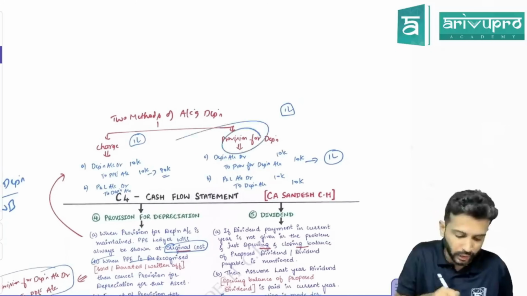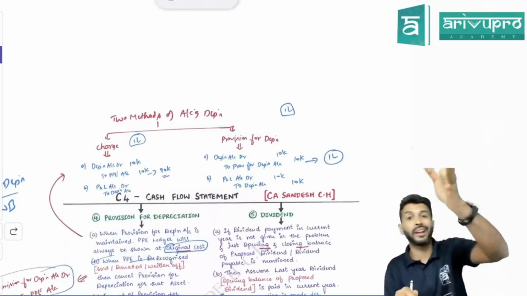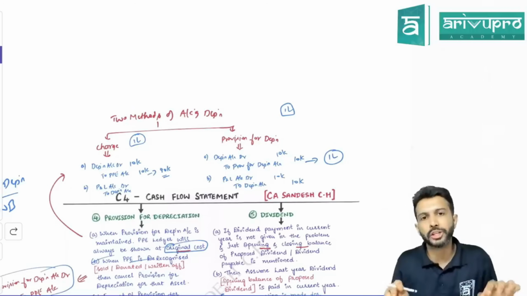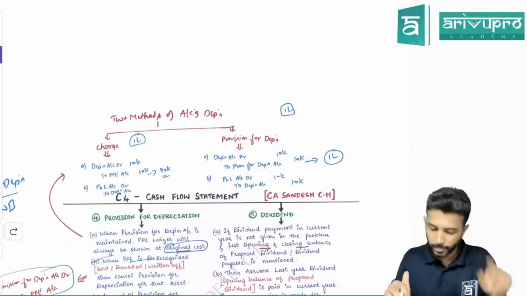They will specify this word provision for depreciation or accumulated depreciation in the question. So it will not be a mystery. Once you read the question, you should be able to figure it out. That is one. All right.